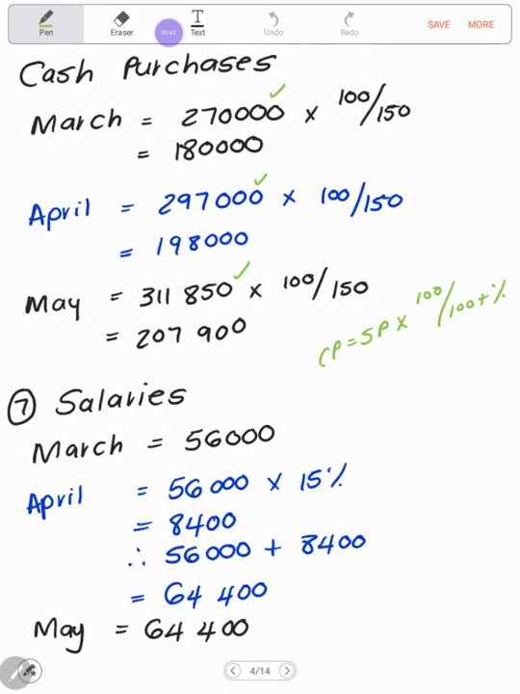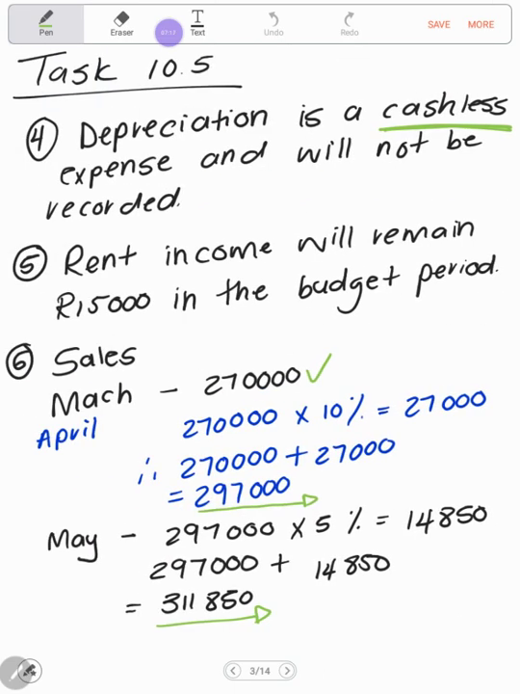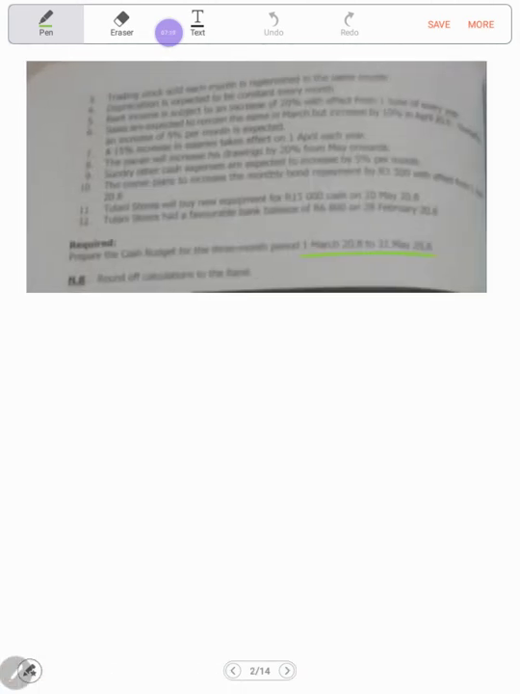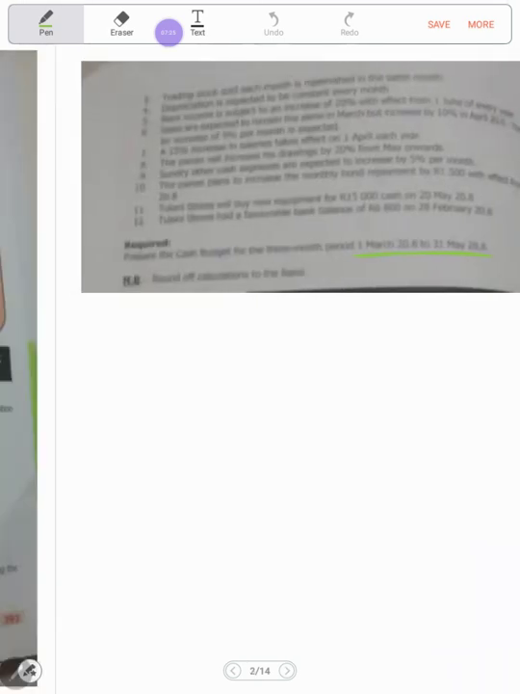So 56,000 remains the same in March, but then it will increase by 15% in April. 15% is worth 8,400, so I'm taking 56,000 and adding the 15% increase of 8,400 to get the salaries for April worth 64,400, and it will remain that way until April next year. So for May, our salary will also be 64,400 Rand. Then we're moving on to the next adjustment. The owner will increase his drawings by 20% from May onwards. So what is my drawings right now?